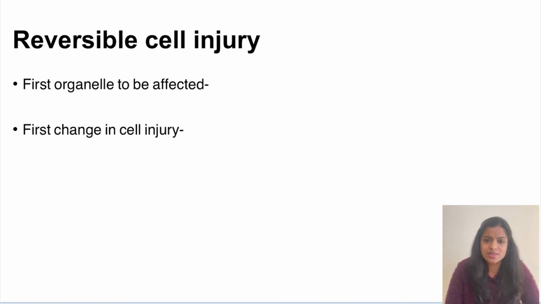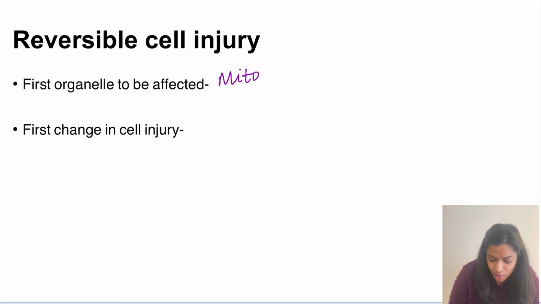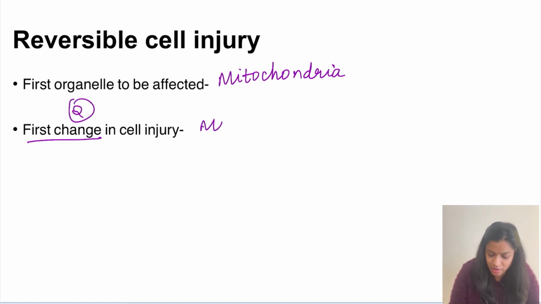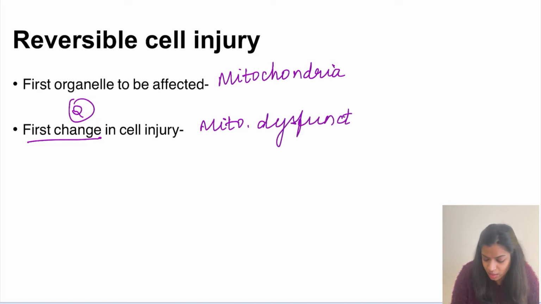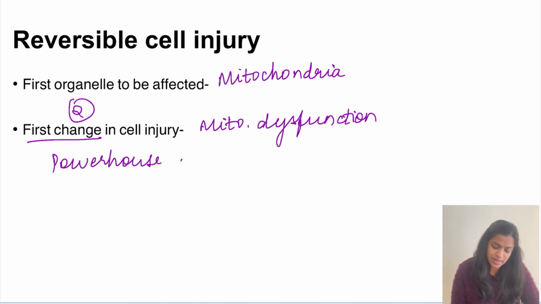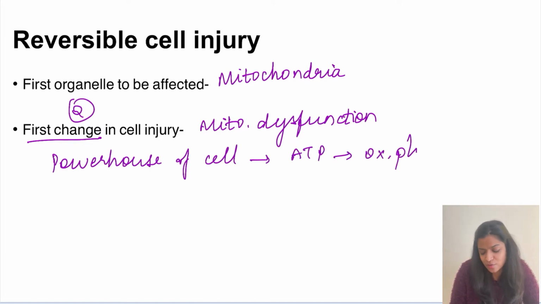So coming next to reversible cell injury. In reversible cell injury, the first organelle to be affected is the mitochondria. Remember, the first change which happens in cell injury will be mitochondrial dysfunction. We all know that mitochondria is the powerhouse of the cell, right? The powerhouse of the cell actually produces ATP by the process of oxidative phosphorylation.